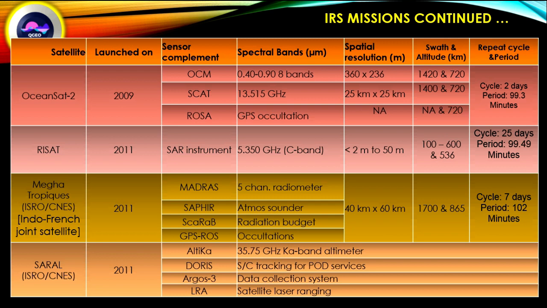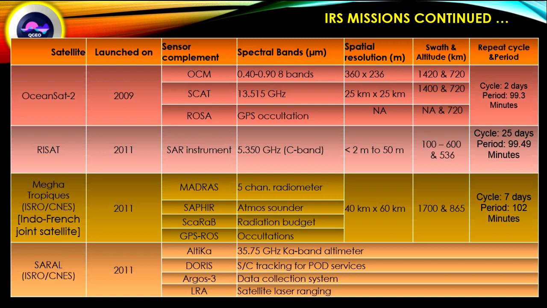Spatial resolution for all these sensors 40 kilometer into 60 kilometer and swath 1700 kilometer. Altitude of the satellite is 865 kilometer from the surface of the earth. And repeat cycle and period for this satellite Megha-Tropiques, 7 days repeat cycle and period 102 minutes.